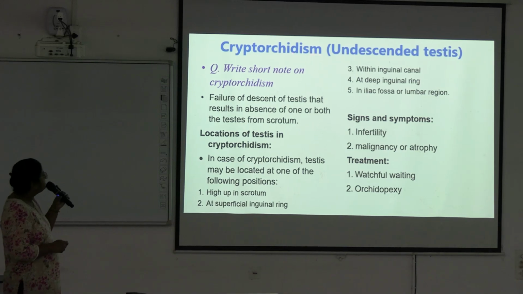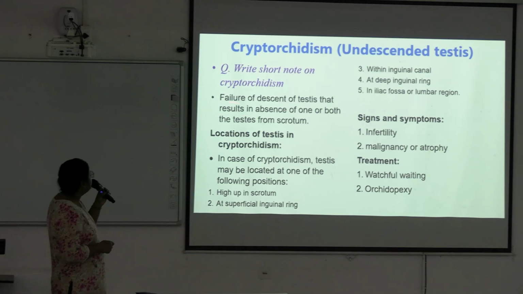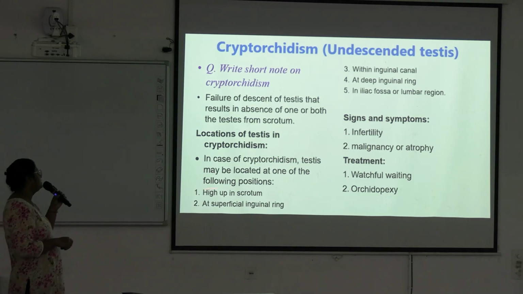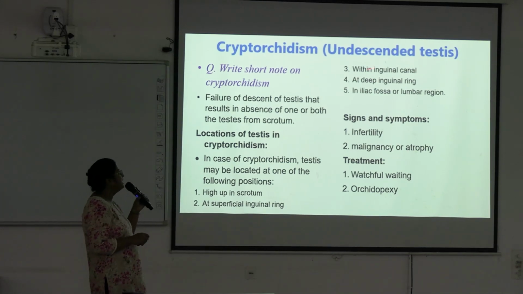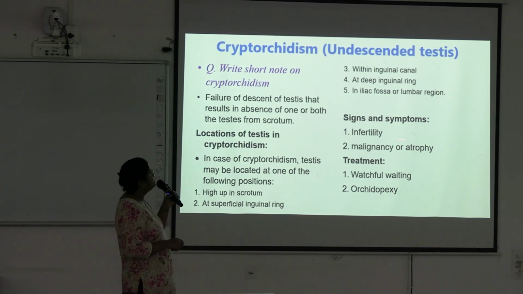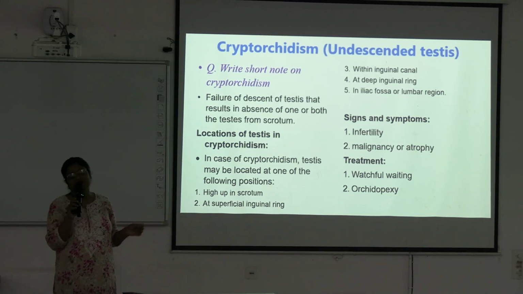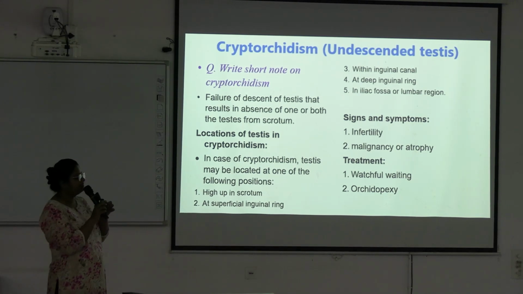this is cryptorchidism or undescended testis. This is an important short note. Okay. So failure of descent of testis results in absence of one or both testes from the scrotum. In case of cryptorchidism, testis may be located in the following positions: high up in the scrotum, in superficial inguinal ring, within inguinal canal, at deep inguinal ring, in iliac fossa or lumbar region. Okay, that means complete descent has not occurred. It is remaining in its pathway of descent at different regions. That is known as cryptorchidism.